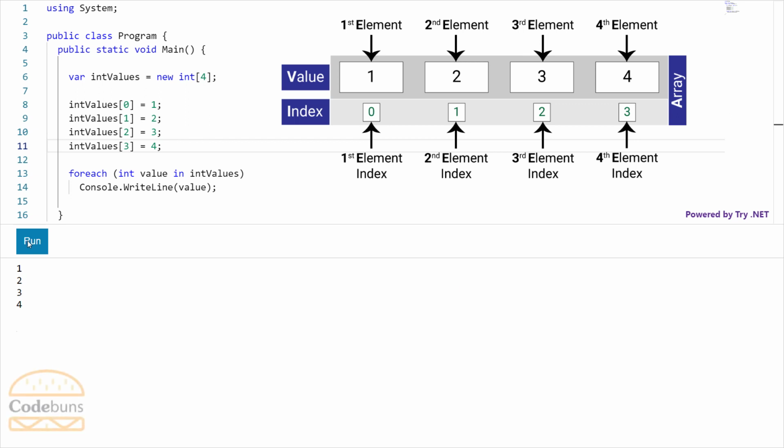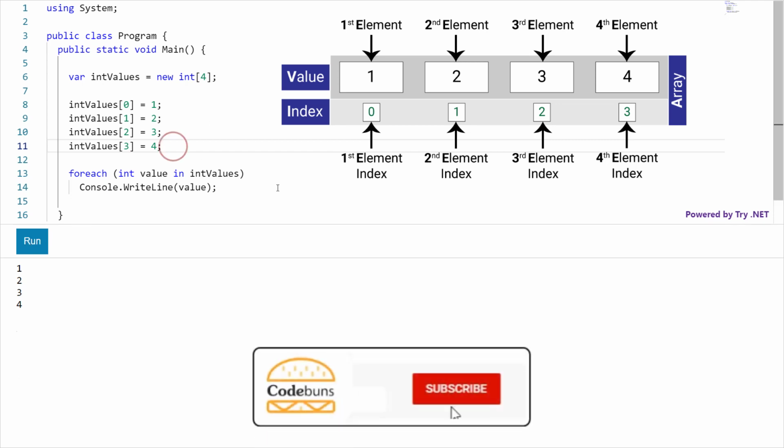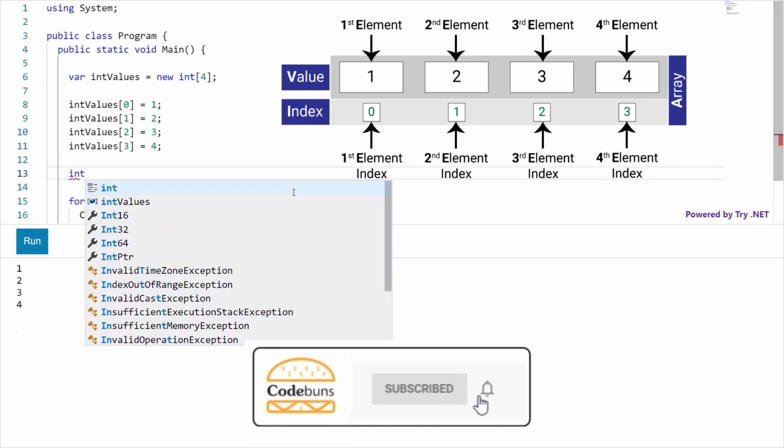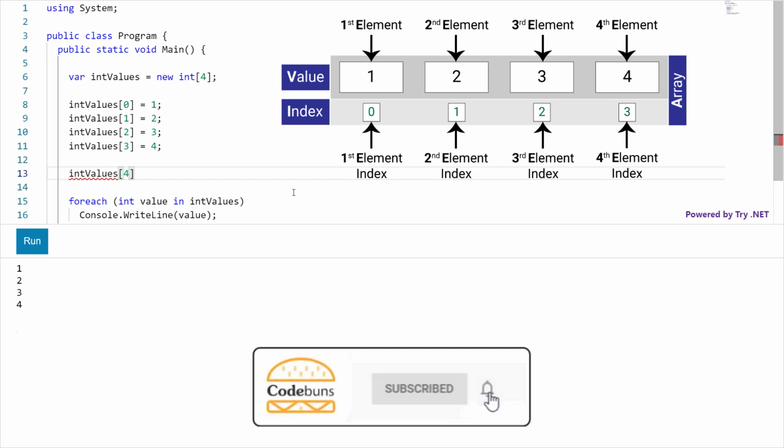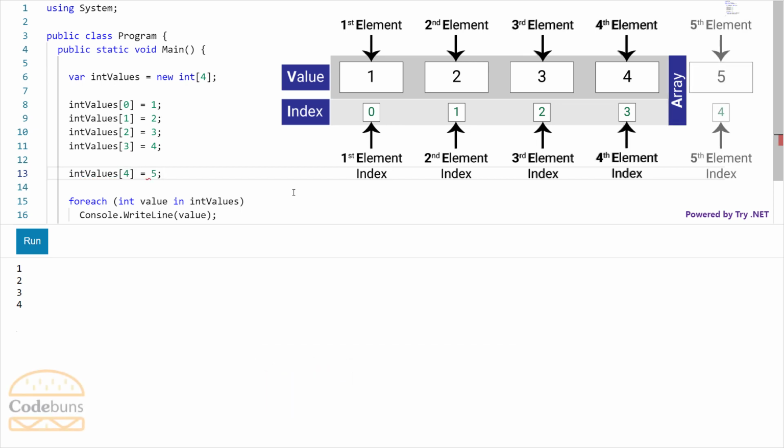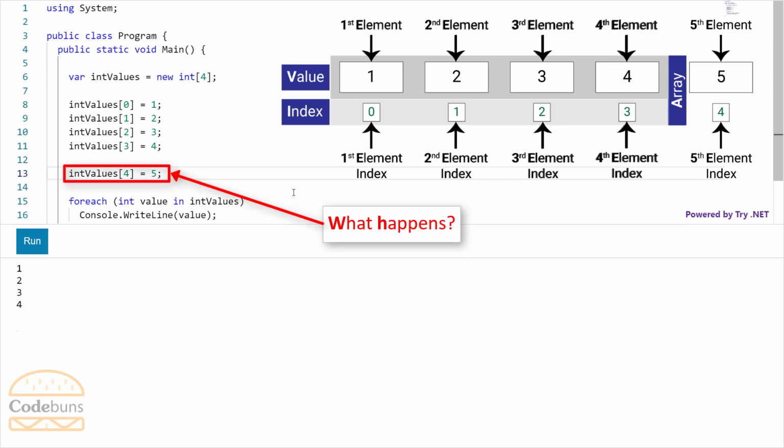Let's add another value at the end of an array. So I say... tell me what happens if I do this. Click run.